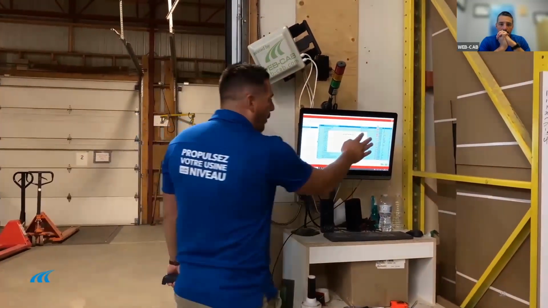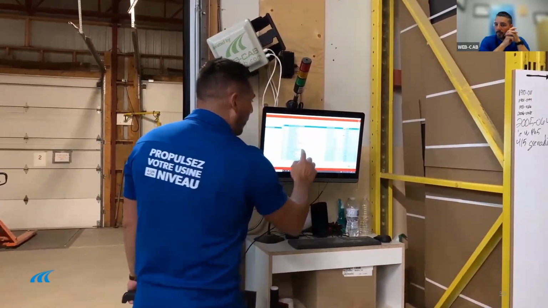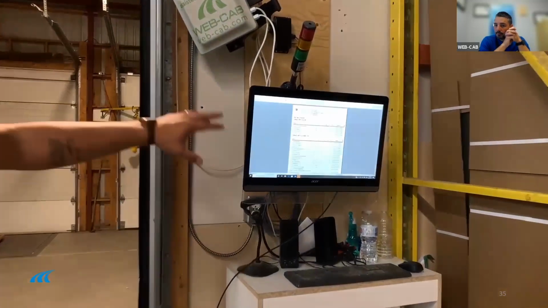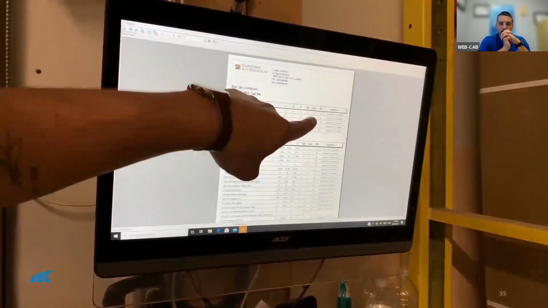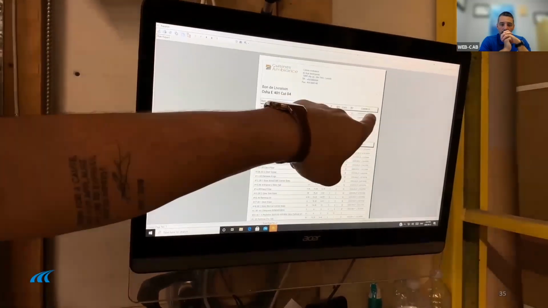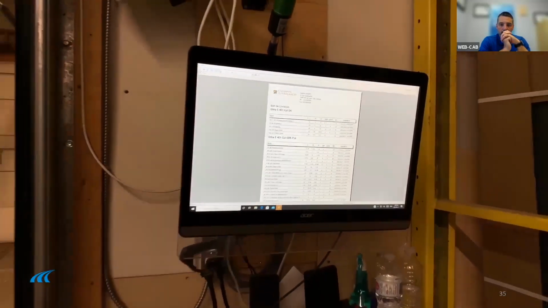Another little thing is that we're able to generate a shipping report in real time. So I'm loading up on the screen the shipping report that combines every piece of information: what's inside the truck, what's missing. And I even have a date stamp that shows me when each item has been scanned and loaded into the truck as it goes.